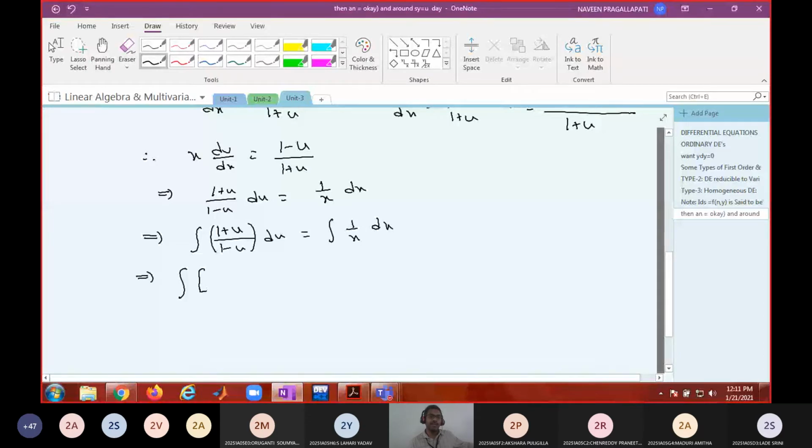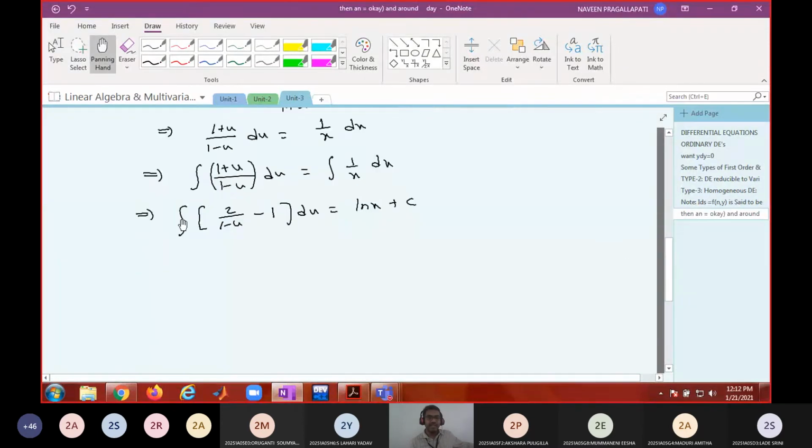By now you should be able to tell. We will get 2 by (1 minus u), minus 1. Correct. Now you can see, if you do the LCM you will get this expression only. What is the advantage of this? It is easy to integrate this, writing into partial fractions. So what is the integration of this?